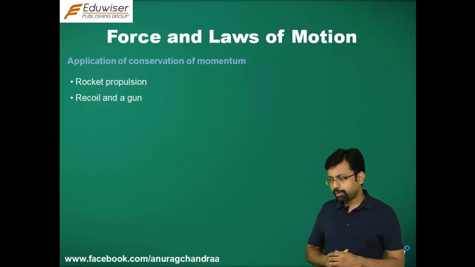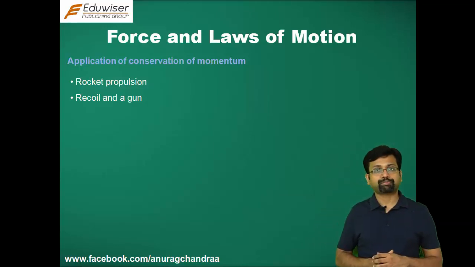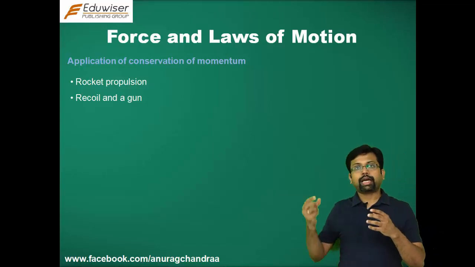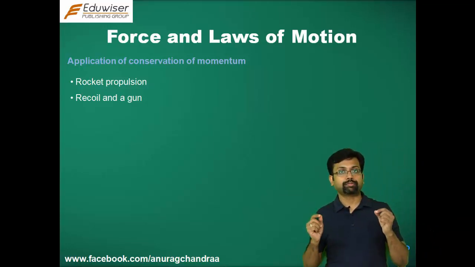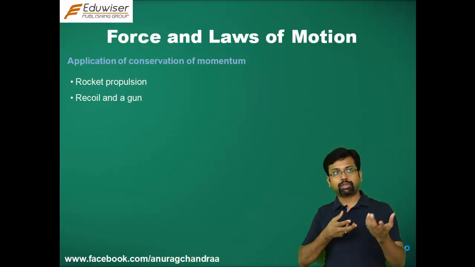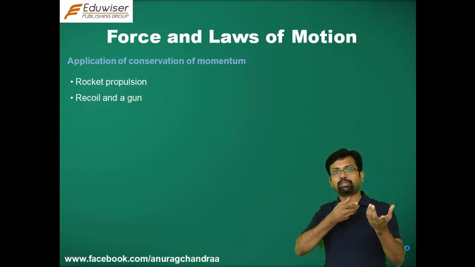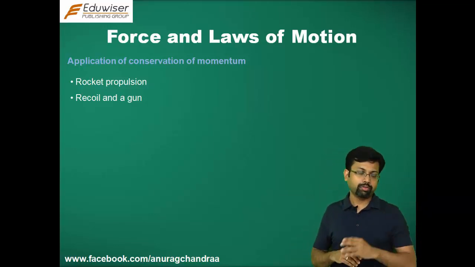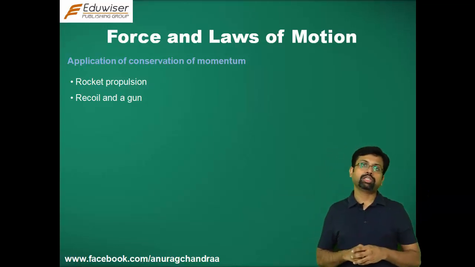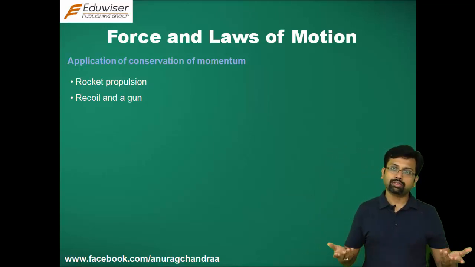The second example is in the case of recoil of a gun. The gun and the bullet is taken as one system, the bullet and the gun. So when you take the gun with the bullet in it and you just hold it and you take an aim, what is the initial momentum of the whole system? The velocity of the gun is 0, the velocity of the bullet is 0. So the initial momentum would be 0.